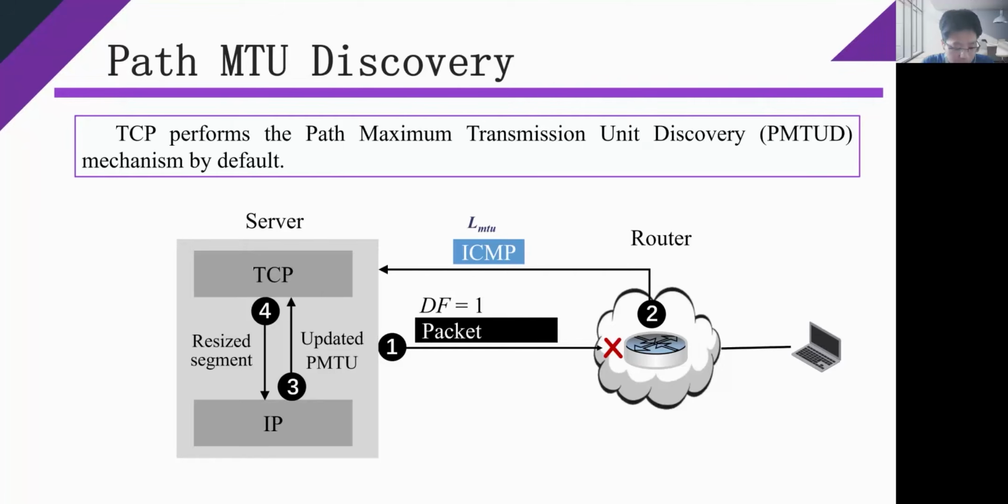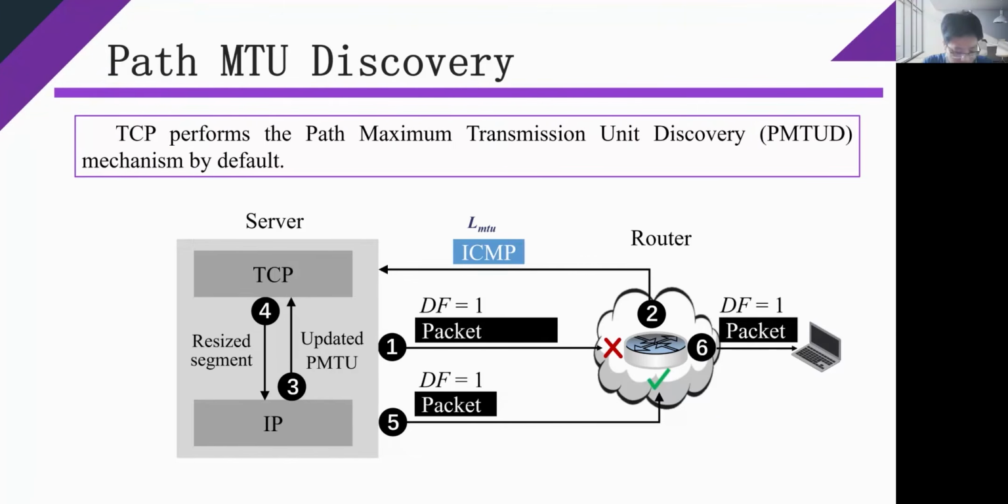According to PMTUD specifications, the issued ICMP message usually carries the router's next hop MTU value, that is LMTU, by default. After the server receives the ICMP message and confirms that LMTU is greater than its acceptable minimum PMTU value, the server will resize the MSS value of subsequent TCP segments according to the router's next hop MTU value.